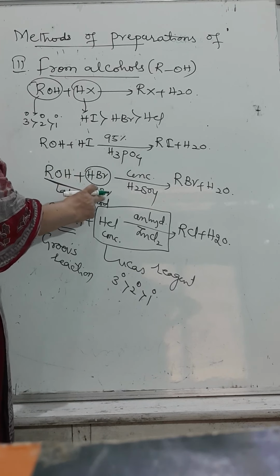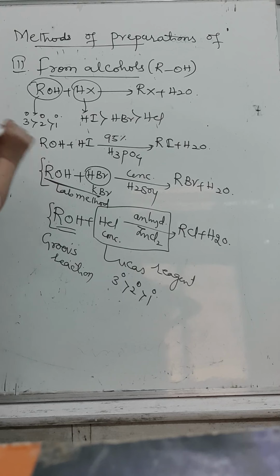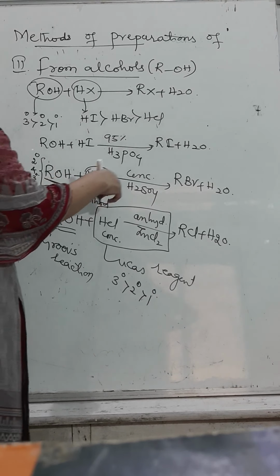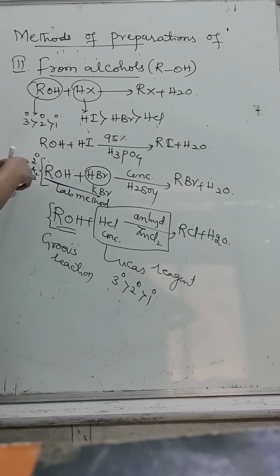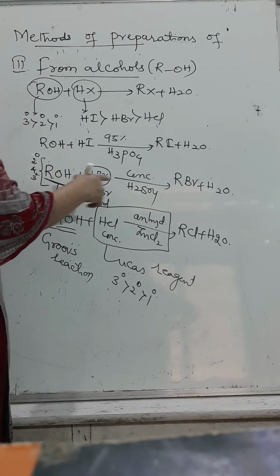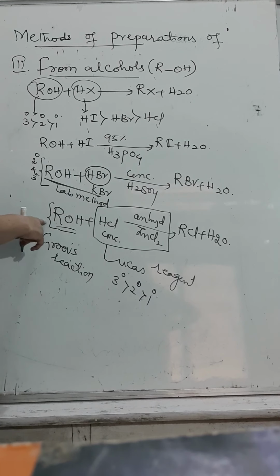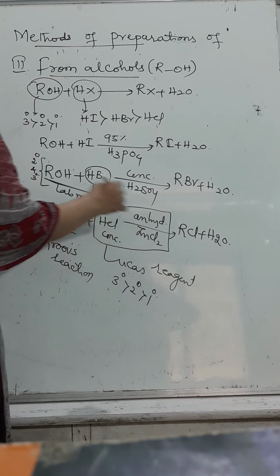With HBr, we can even use KBr. But one thing you need to remember: for this reaction, we can't take secondary and tertiary alcohol. This is one of the questions in NCERT. Why should we not use KBr and concentrated sulfuric acid for secondary and tertiary alcohol? Because secondary and tertiary alcohols will undergo dehydration more readily. Same way, by Groves reaction we can get the product.